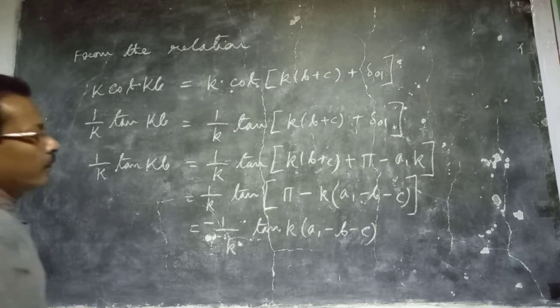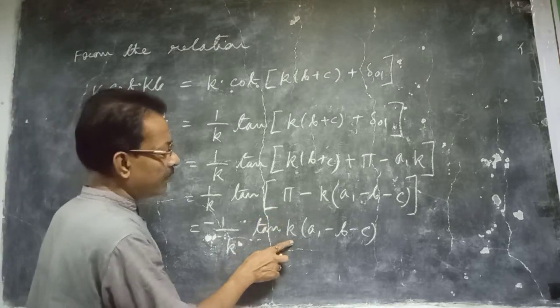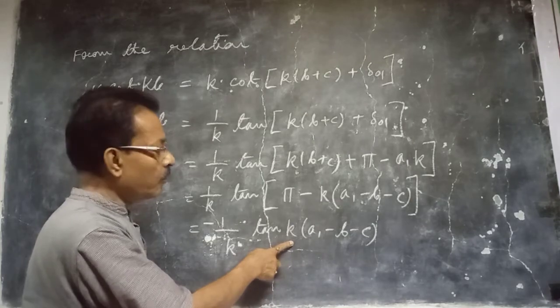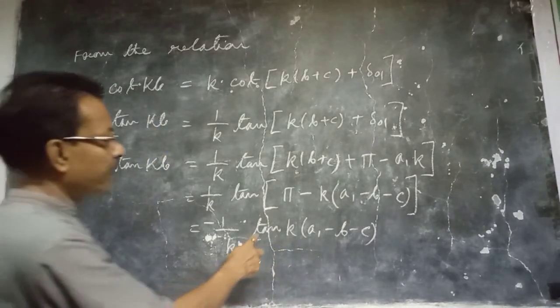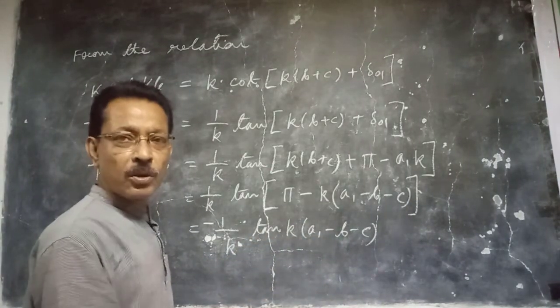Now we consider the very slow neutron, k goes to 0. So if k is 0, tan of theta is approximately equal to theta.